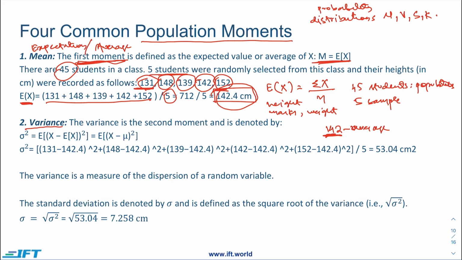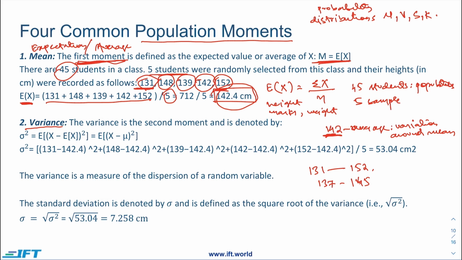So basically, variance is the second moment through which we calculate the variation around the mean. We want to calculate the dispersion of the distribution. So is it actually ranging from 131 to 152, or are most of the observations between 137 and 145? We want to have an idea about dispersion using this variance.